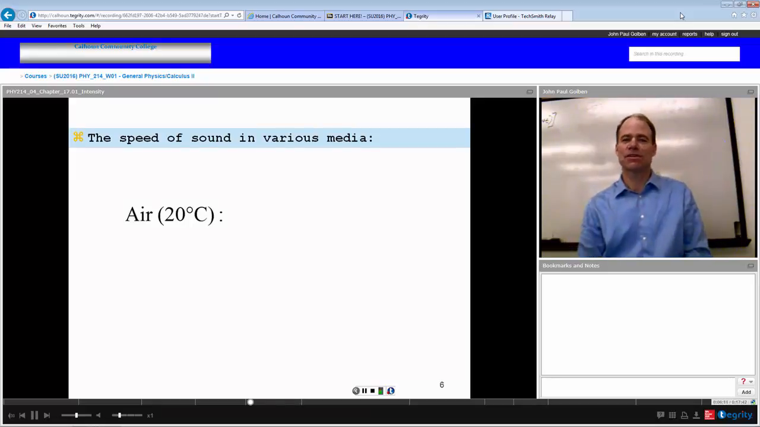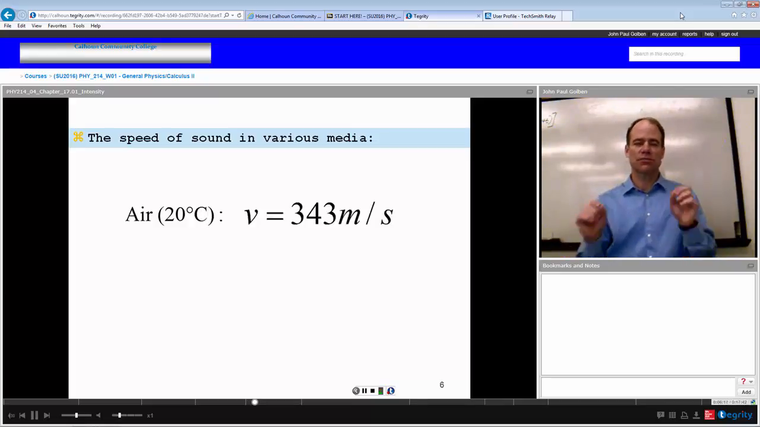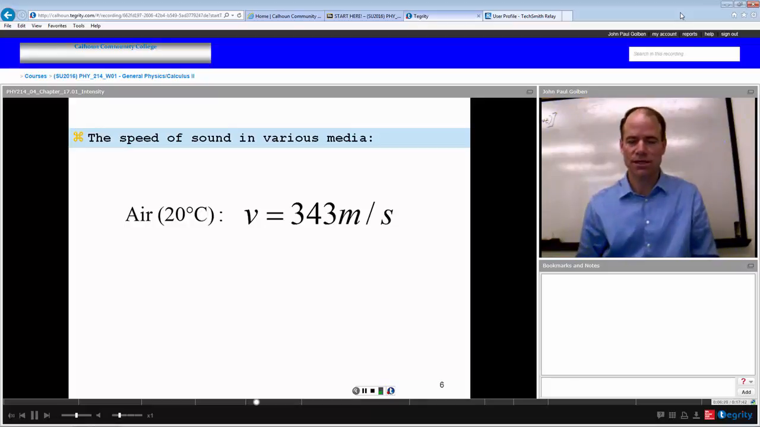Speed of sound in various media. We just said that the speed of sound in air at room temperature is 343 meters per second. That's going to be a number you want to memorize because we're going to use it over and over again. And that's just a basic number. At room temperature, the speed of sound is 343 meters per second.